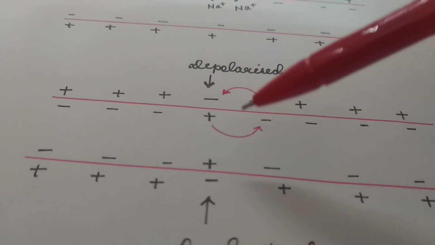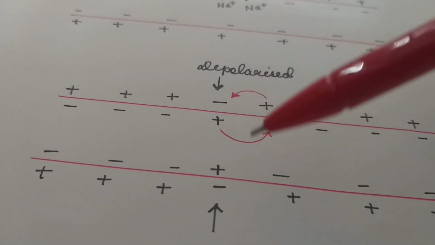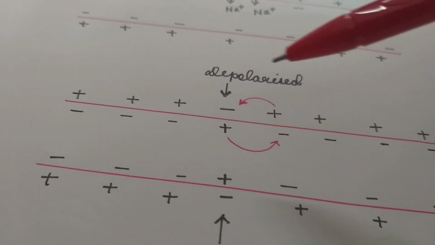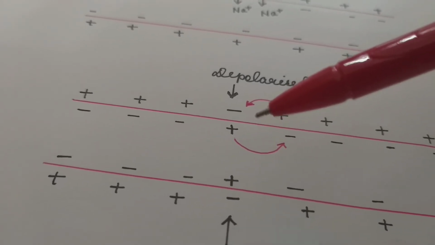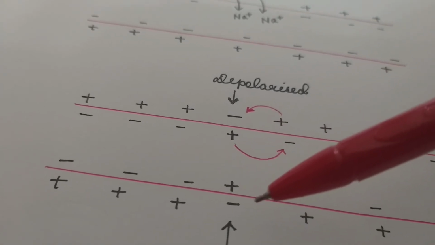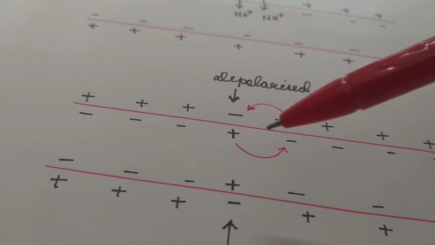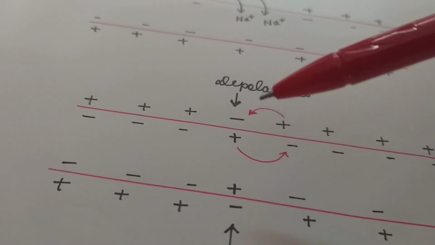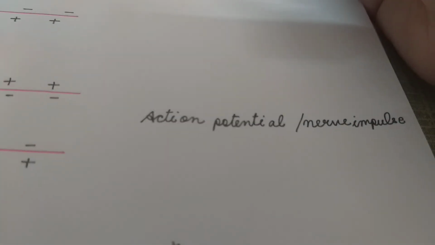That means at the point of stimulation, the nerve fiber has become depolarized. The original polarity has been changed. That means at this point of stimulation, a nerve impulse is generated. The potential difference across the axonal membrane at the point of stimulation of a depolarized nerve fiber is called axon potential or nerve impulse.